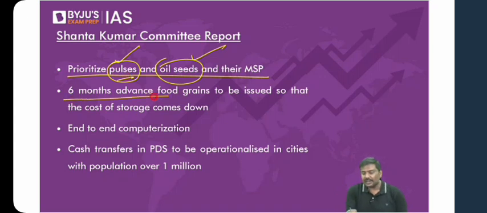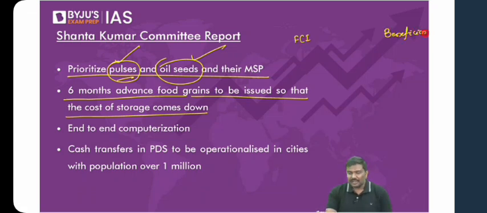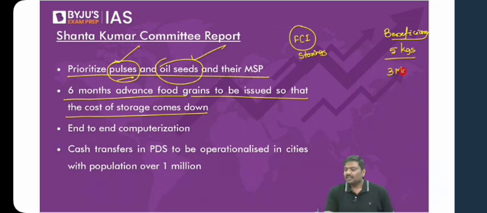6 months advanced food grains to be issued so that the cost of storage comes down. Let me explain. Imagine here is Food Corporation of India and I'm a beneficiary. Because I'm a beneficiary, every month I should get 5 kgs. Now, does it not mean that Food Corporation of India will have to keep on storing food grains? Let's assume 3 months. So for 3 months, how much food grains should I be getting? 15 kgs. So Food Corporation of India has to store 15 kgs.